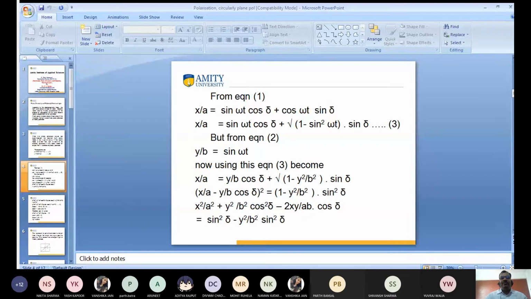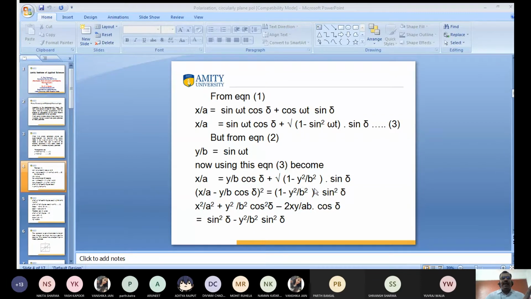x/A is equal to y/b, so sin ωt is y/b. So x/A is equal to (y/b) cos δ + √(1 − sin²ωt), where sin²ωt is y²/b², times sin δ. So I want to transfer this value to this side. What will be equal to x/A − (y/b) cos δ, and I am squaring on both sides. You remember this one?